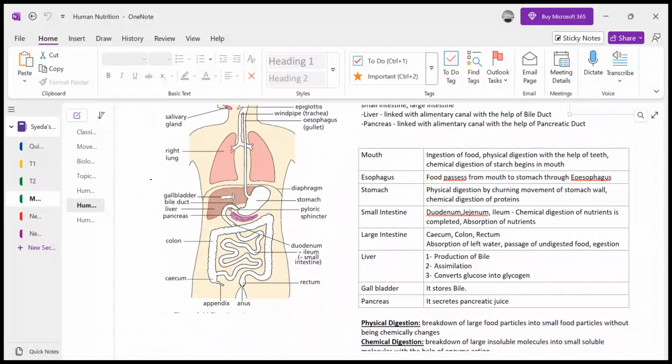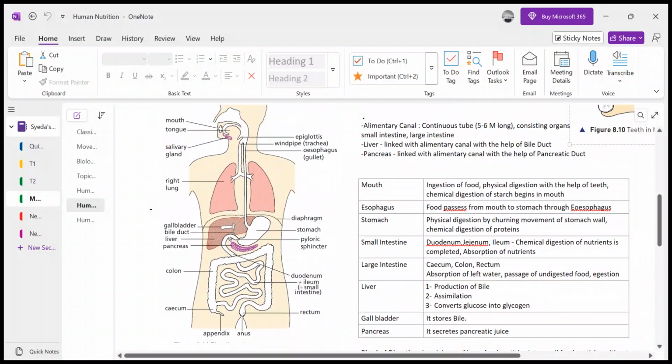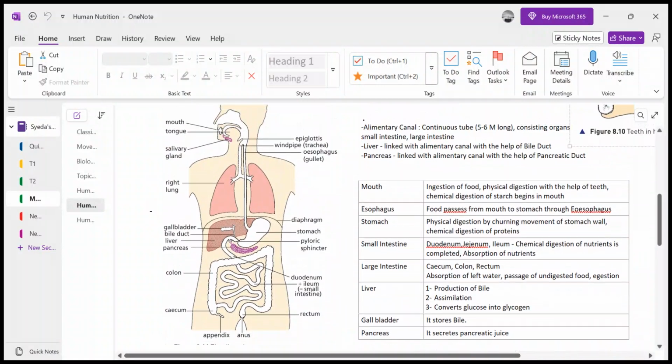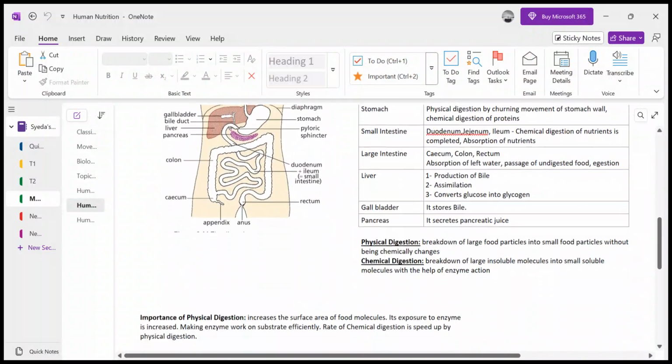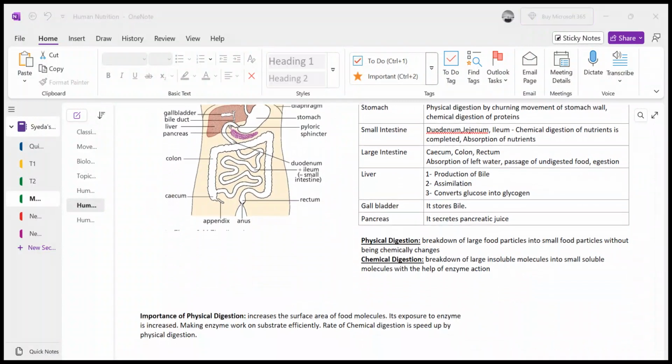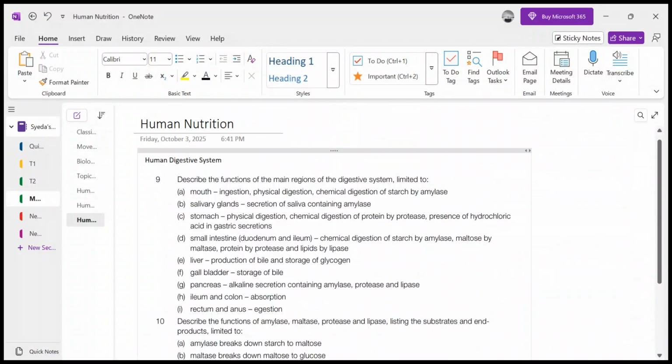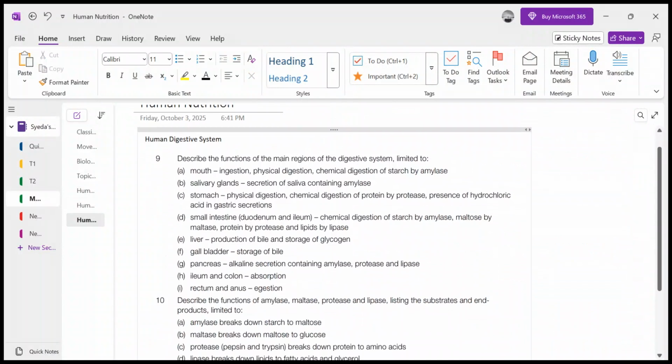Now, today we are going further by discussing how the food that we take in is digested and absorbed. I mean, what are the functions of these organs that we had discussed earlier, and how do they perform their function, in detail. So, let's move further.